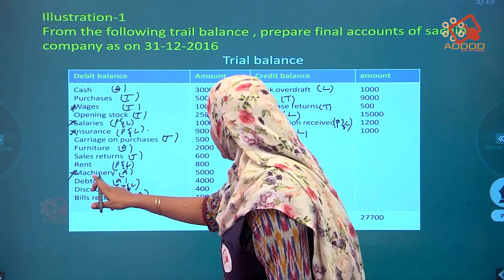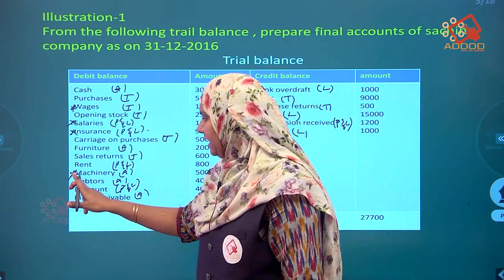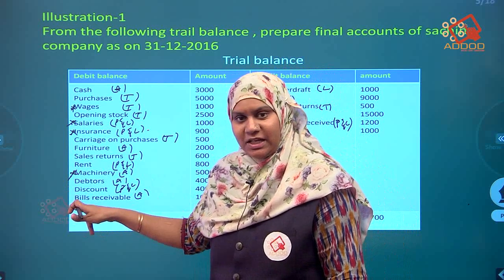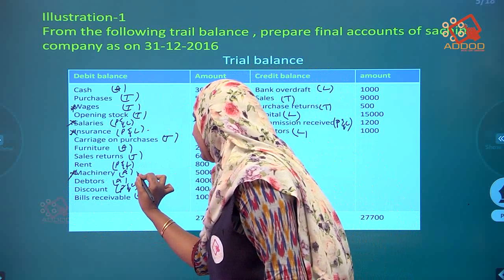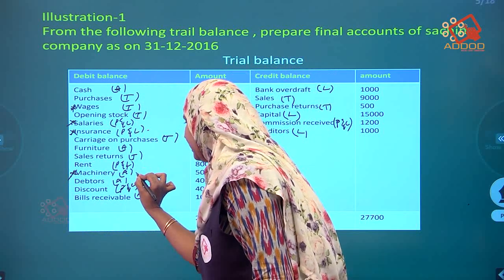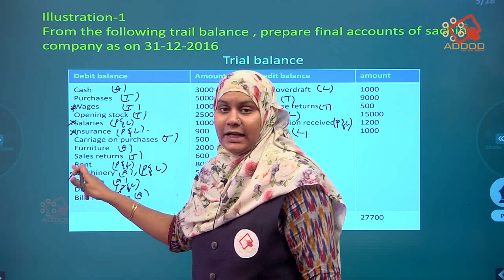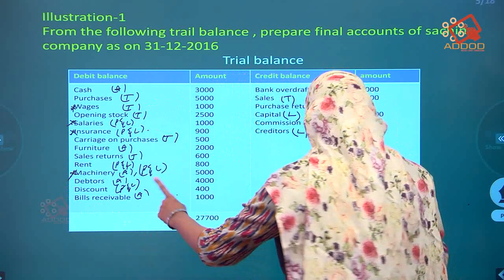Rent is over. Now machinery. Machinery is an asset, but I had written a star mark here, which means an adjustment is given. If an adjustment is given, that adjustment will come in the P&L account. So I will write here, it will come in the asset and also in the P&L account. So what is the adjustment?